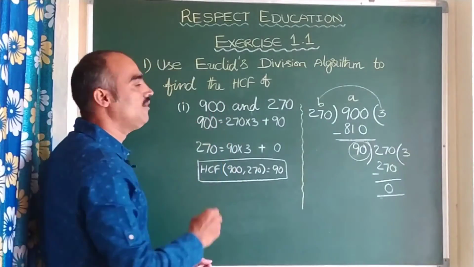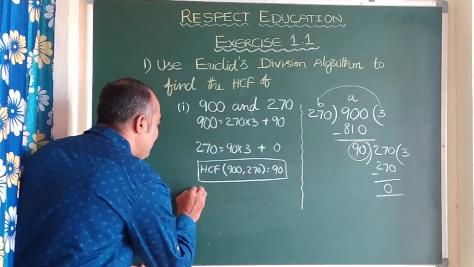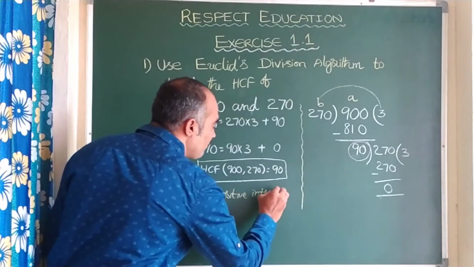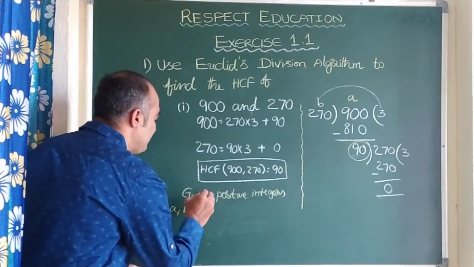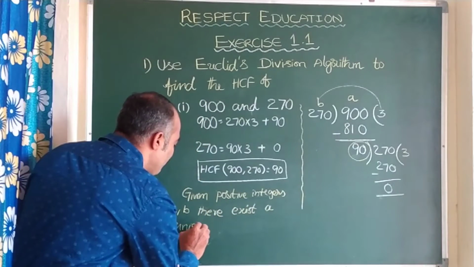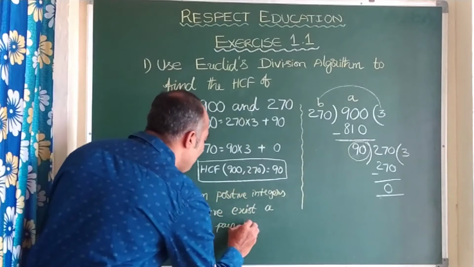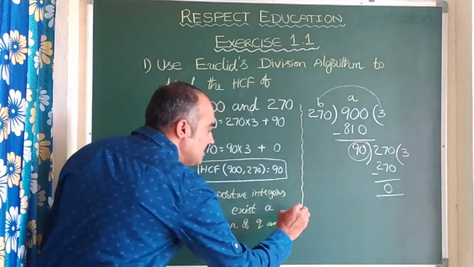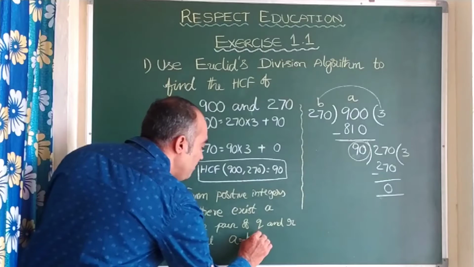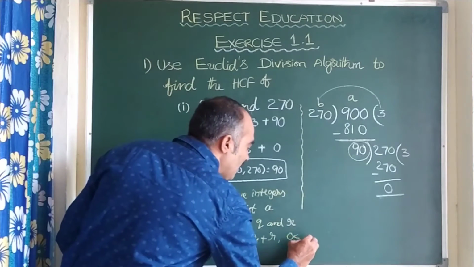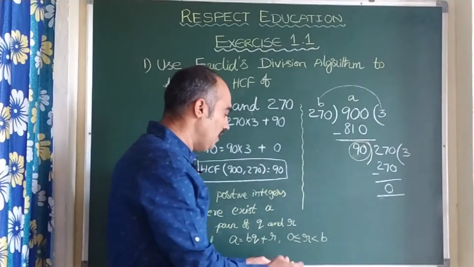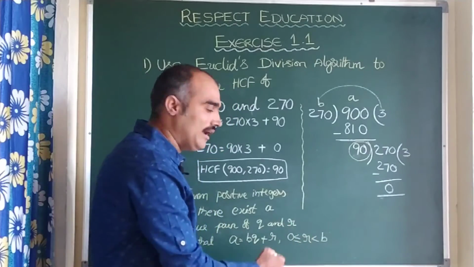So we can write the answer like this, but one more thing is important, children. You need to write the statement of Euclid's division algorithm. Once again I repeat for you, the statement is that for given positive integers A and B, there exists a unique pair of Q and R satisfying A = BQ + R, where 0 ≤ R < B. You can ask me, sir, how do we know that 0 is less than or equal to R and R is strictly less than B?